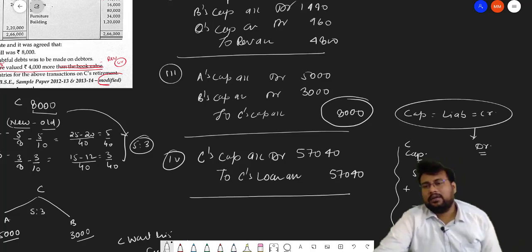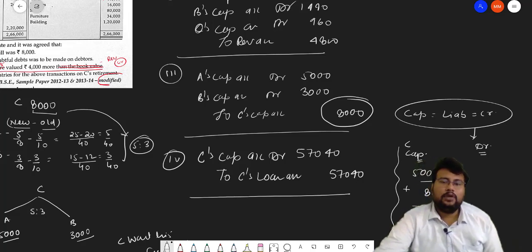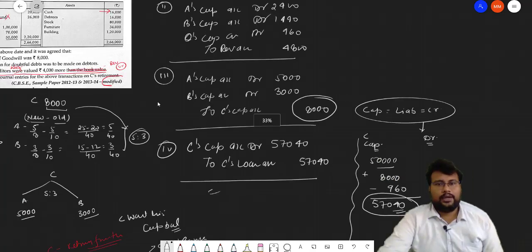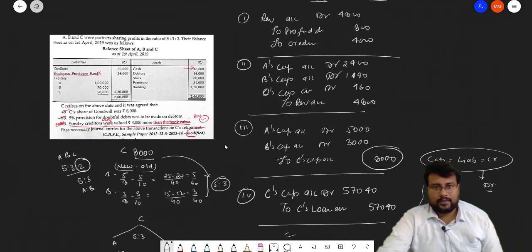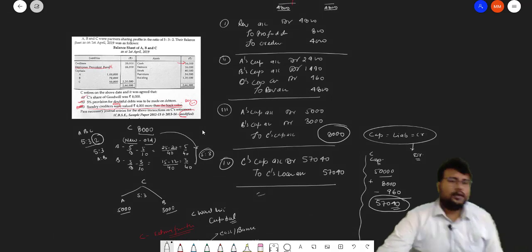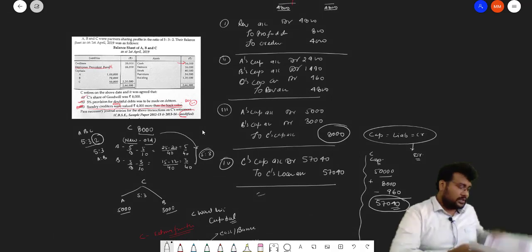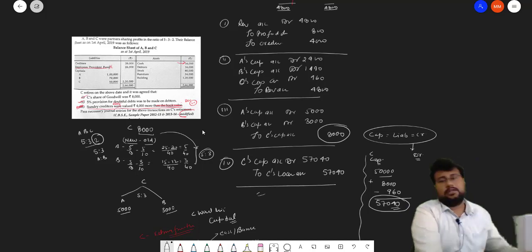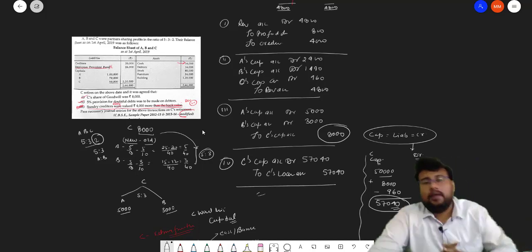Why is it a loan account? As we now know, C's loan is a liability for the firm. The firm has to pay that. That's why it will be 57,040. So this question is there. I hope this question is clear to you, and you will learn one more concept apart from goodwill, because the goodwill concept we already discussed, and the revaluation concept also we already discussed.